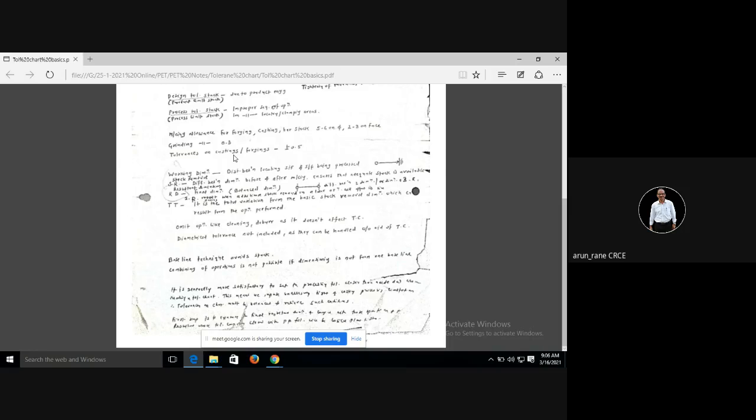You usually give a depth of cut of 0.02 or 0.025, that is 20 to 25 microns. That is what we do. So if you keep more allowance, it will take more time. So 0.2 or even sometimes 0.1 is also sufficient. Why is 0.1 sufficient? Because you can take a depth of cut of 0.05 or 0.02.